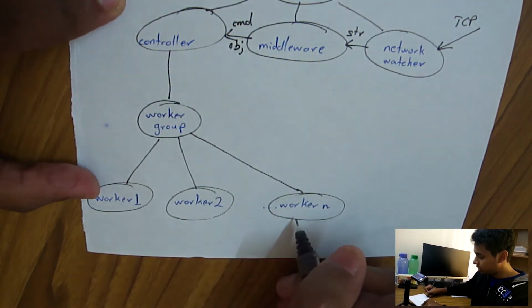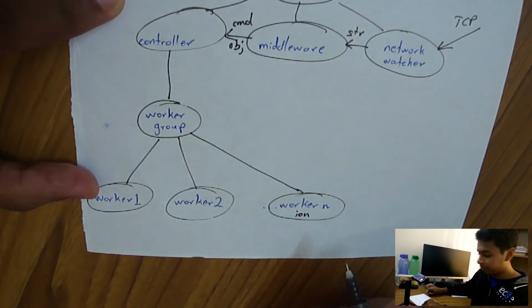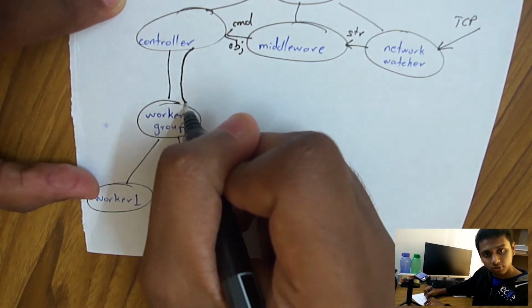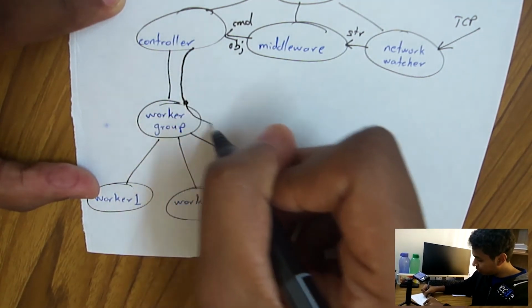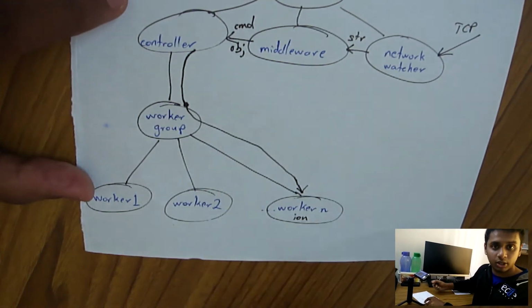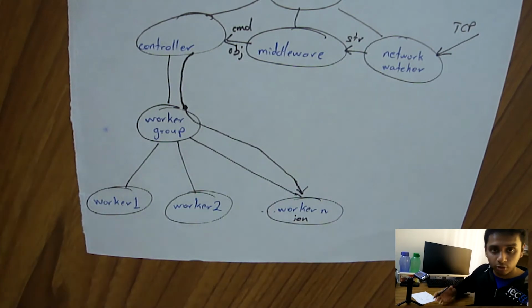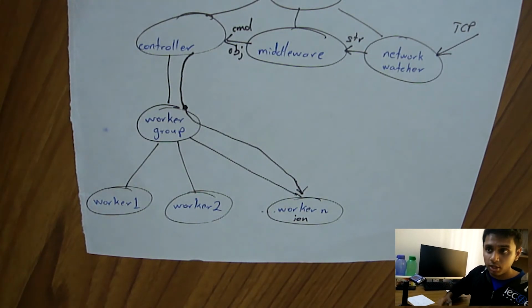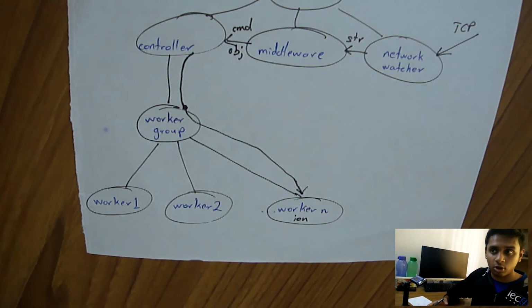After this command is received by the controller, it will search for the specific worker. In this case, let's assume this one is responsible for handling ION. This command is then forwarded through the worker group. It searches for that specific worker, goes to that specific worker, and this worker can now act on that particular command. You can change its mode of operation. For instance, instead of logging in, now log out of it. You can change its persistence levels. For example, log in every 5 minutes, or log in once a day, or just do it as a one-off run. Any number of tasks.